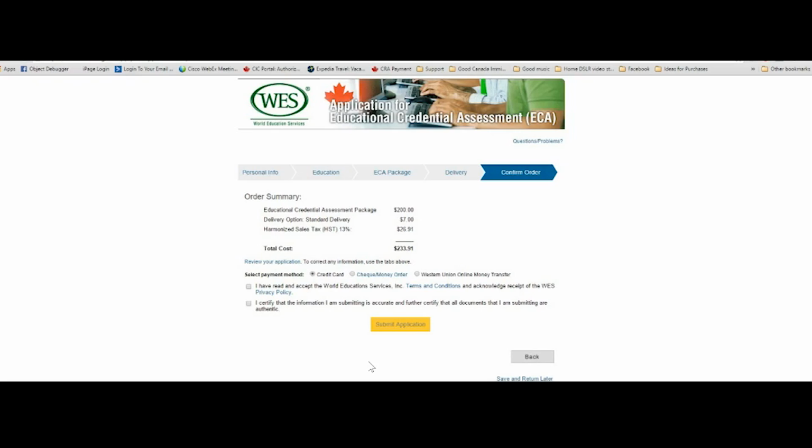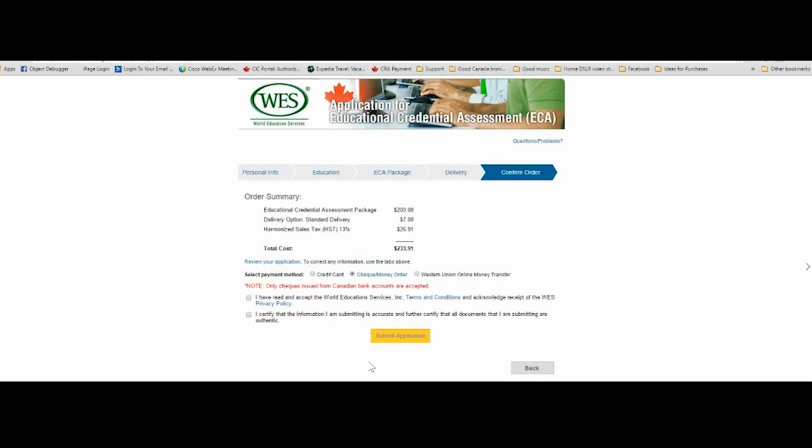So here you get the full fees you're supposed to pay, and then you have to click on these two buttons after reading what is next to them, that you accept the terms and that you certify that all the information is true, and then you click on the submit button, and that will lead you to the next page where it will provide you options to pay.